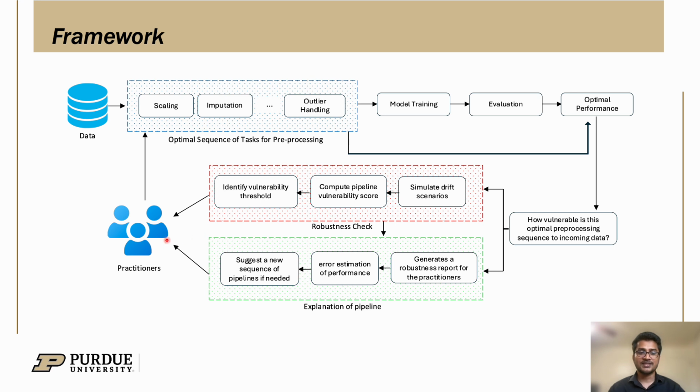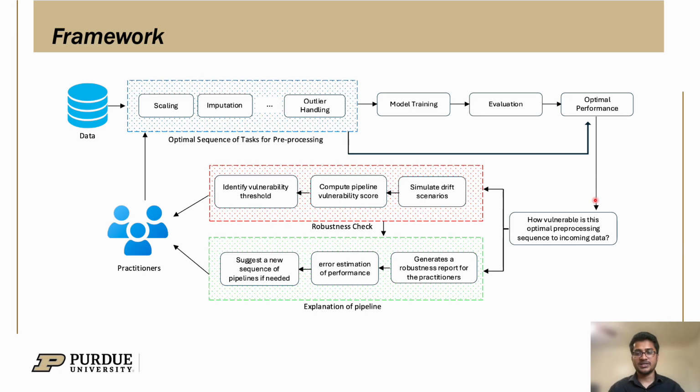And in the final stage, the green shaded box plays the role of explanation and recommendation engine. In this part, we provide a robustness report for the practitioners. We estimate the error of the performance, and if needed, we suggest a new sequence of pipelines to the practitioners so that they can take necessary steps to mitigate the issues that arise because of the data drift.